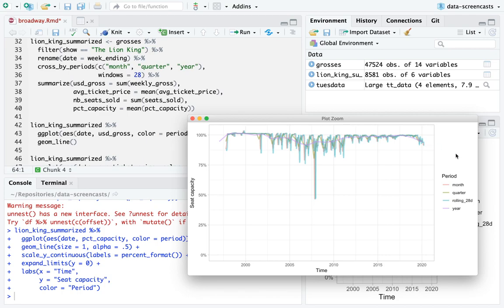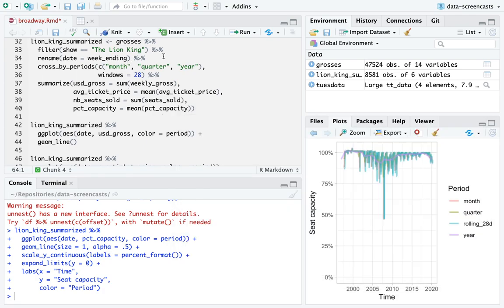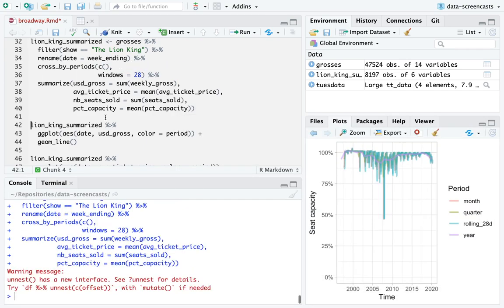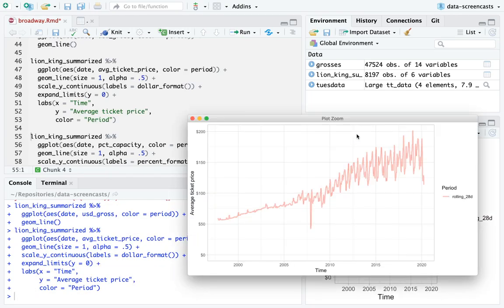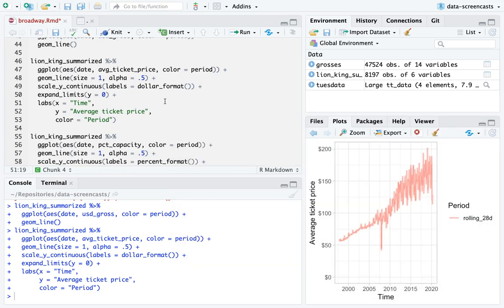Okay, so somebody asked, is the 28-day window a moving average or an average each 28 days? It's a moving average. So there is a record each day. I'm going to say no periods and just look at the moving window. The window is actually continuous, though not quite, because we only have data once each week, but it is a 28-day moving average of the preceding 28 days for each date.